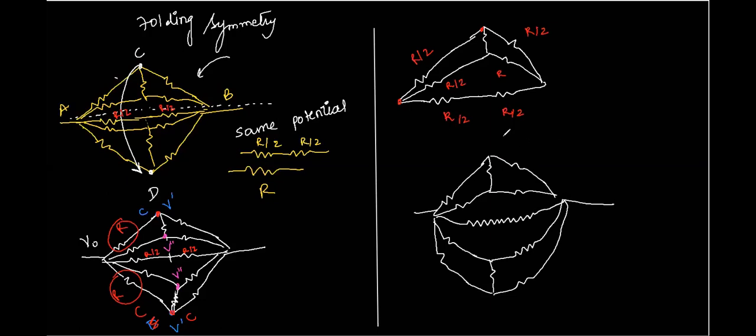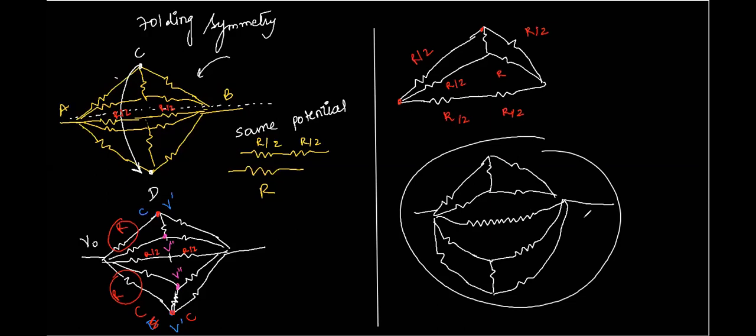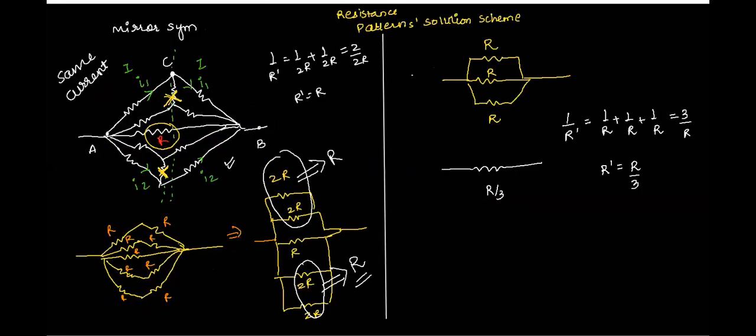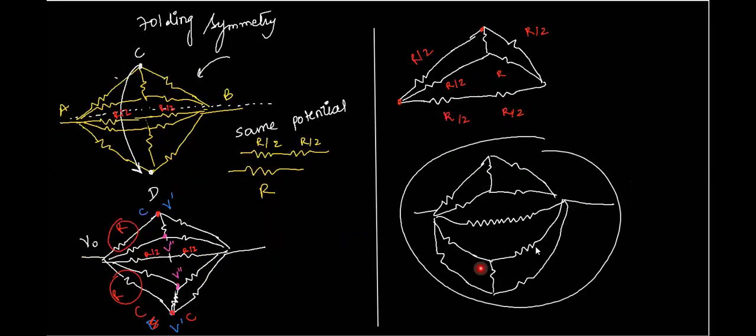Just compare this figure to the figure that we had seen in the last question, this one. They are the one and the same, right? See this very carefully. Now see this figure. Same, right? Correct? Yes, sir. Same. So instead of writing this as R, since I had drawn two resistors here, I have taken these two as R by 2 and R by 2, so that our current circuit is same as the last one.